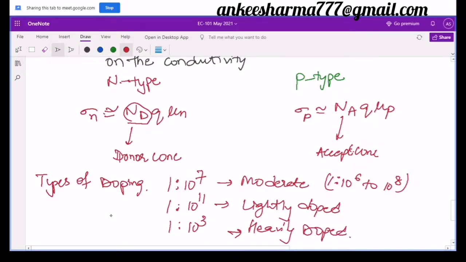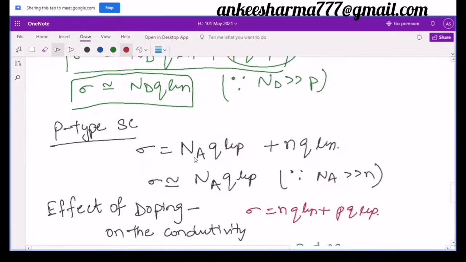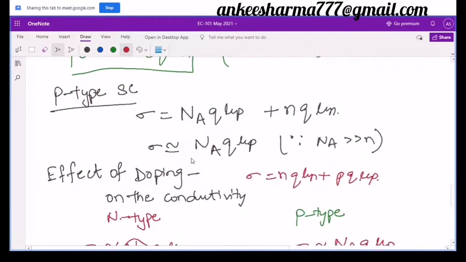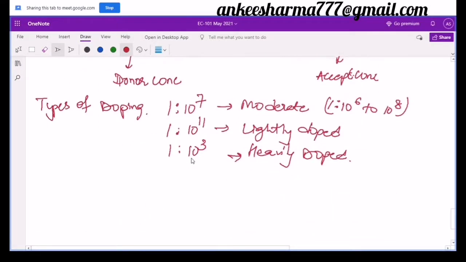So how is it going to affect? As we have seen, for the total number of atoms, I had assumed 5 into 10 to the power 22 atoms per centimeter cube in any material.